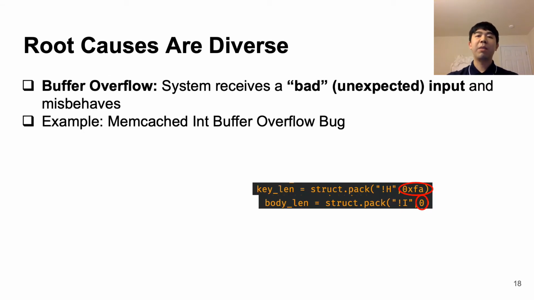We also talk about buffer overflow, which is a root cause where a bad input can cause the system to end up having a problematic state. An example of this is Memcache's int buffer overflow problem. When a user sends an append request packet to Memcache, if they state that the size of the body of the item should be 0 bytes, but the size of the key is 250 bytes, Memcache ends up writing to an allocated segment of memory that is 0 bytes, leading to a buffer overflow and a security vulnerability.